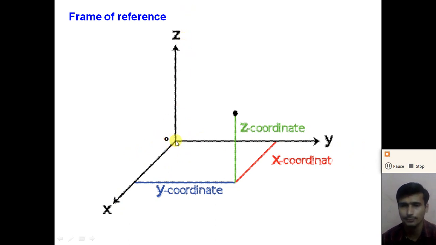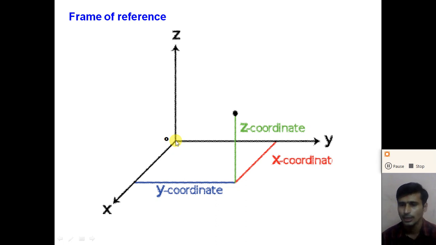The intersecting point of the three perpendicular axes is called the origin, or we can say the reference point, right? So for motion, the frame of reference is the most important point, right? For a different frame of reference, the position of the object may be different.